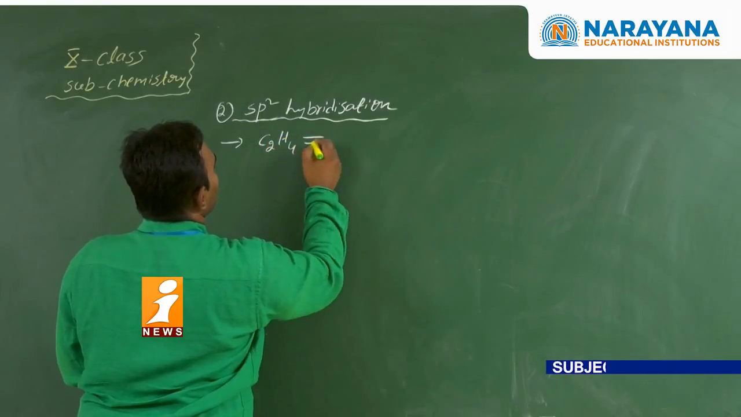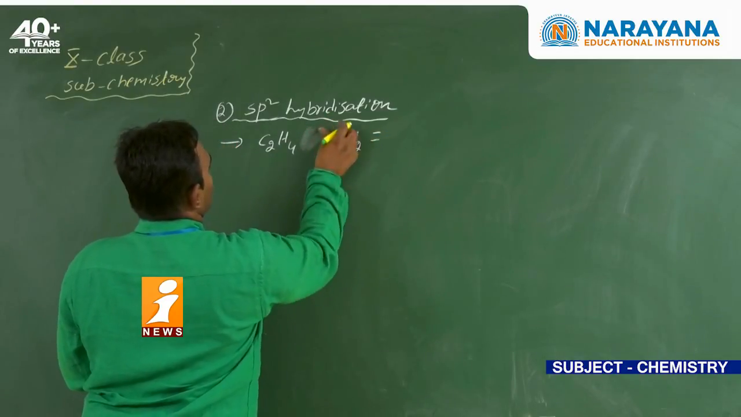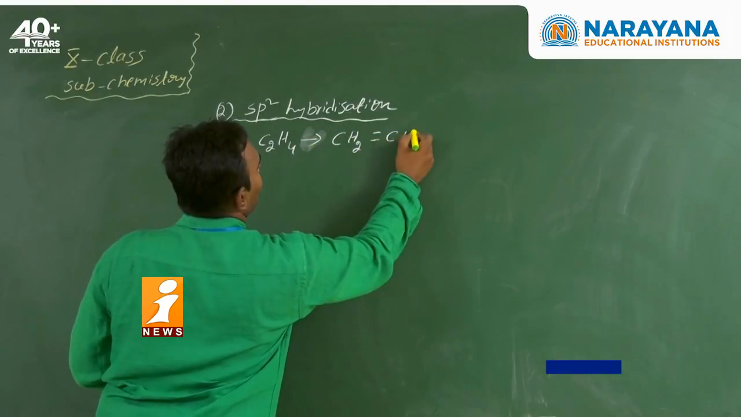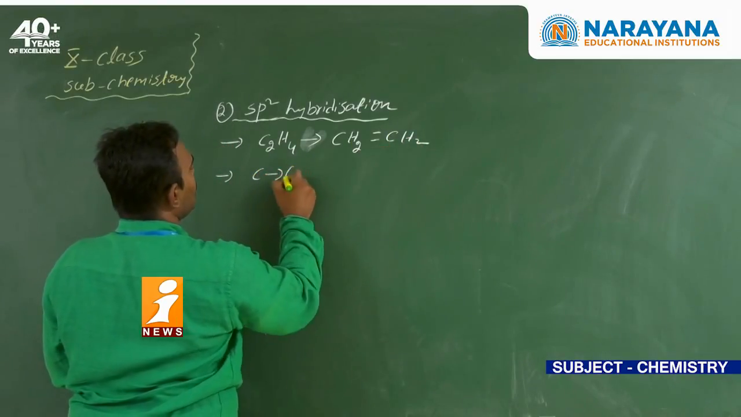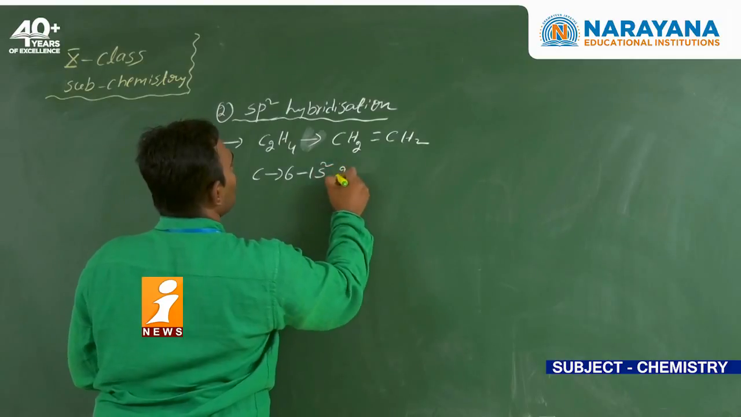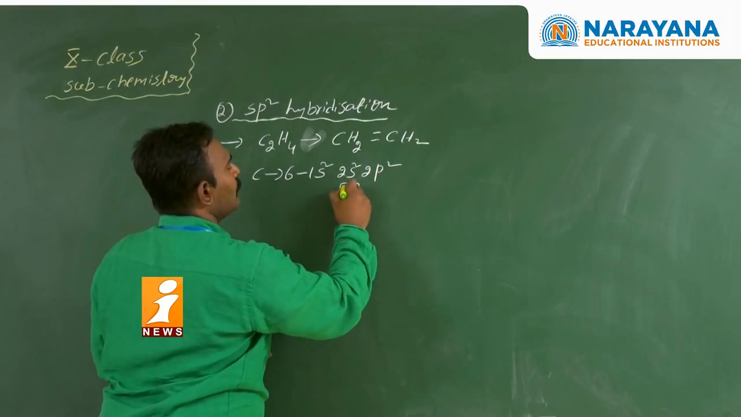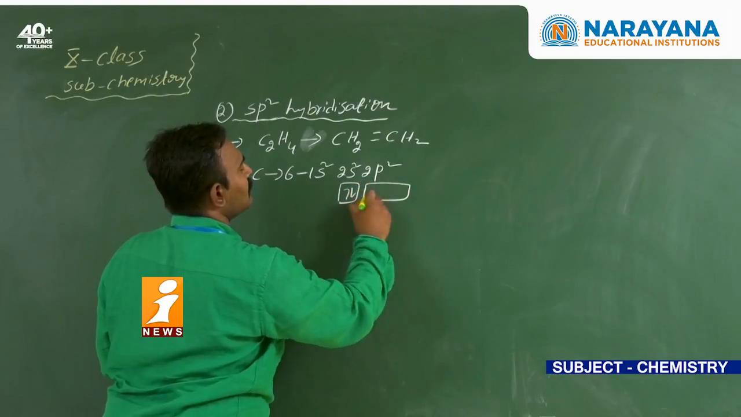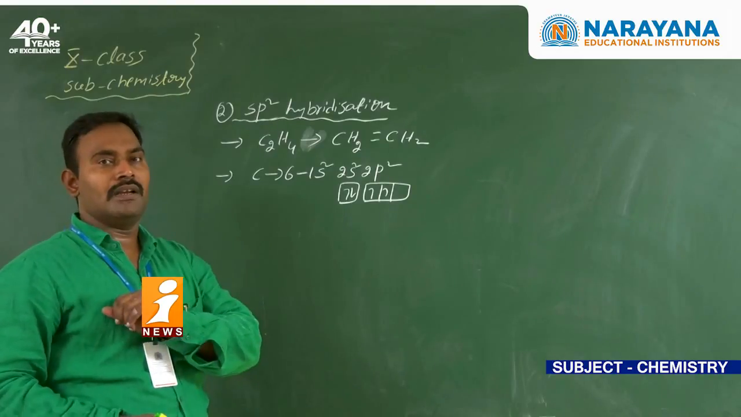If you write the structure, it is CH2 double bond CH2. Now carbon has atomic number 6, configuration 1s2, 2s2, 2p2. In the outermost shell there are 4 electrons: 2 electrons in the s orbital and 2 electrons in the p orbitals.